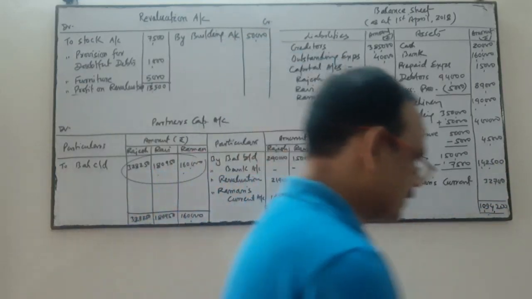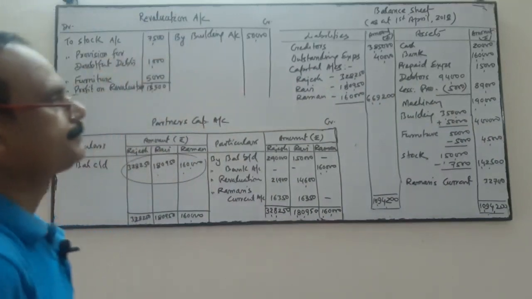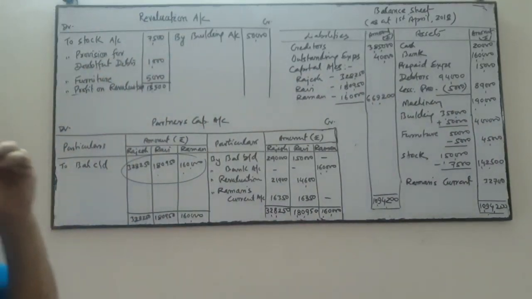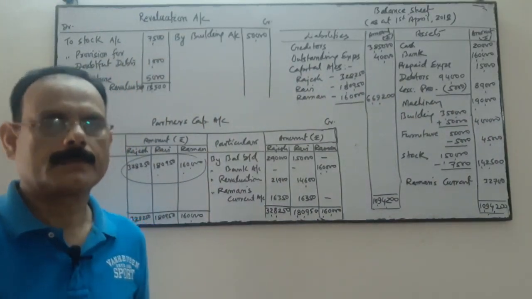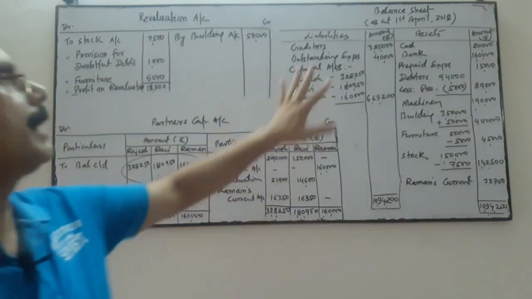So both sides of the balance sheet will be equal. Okay, so that covers the revaluation account, capital account and balance sheet.